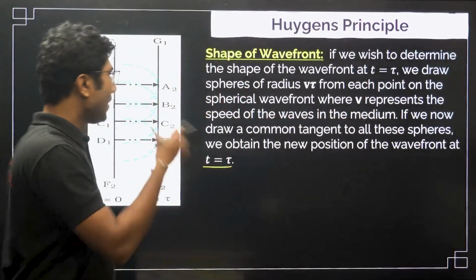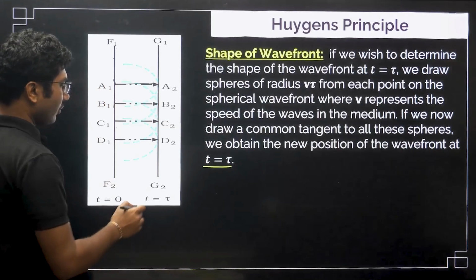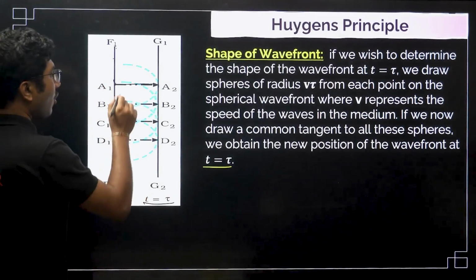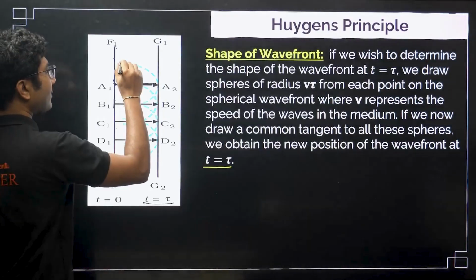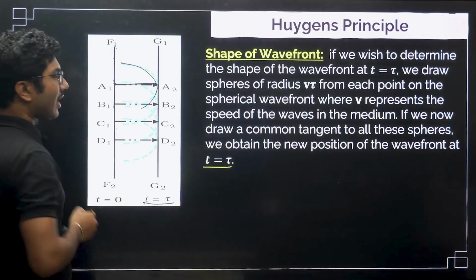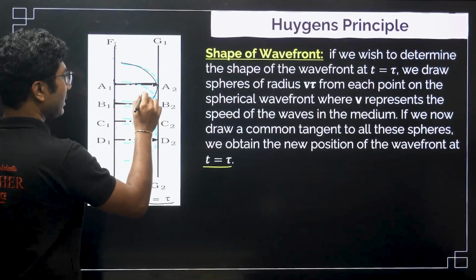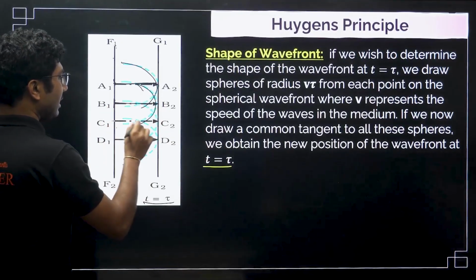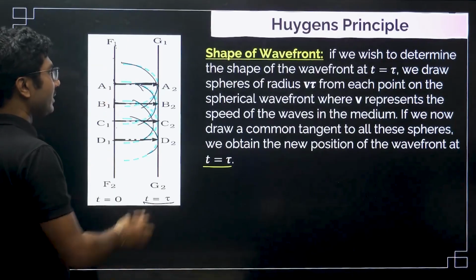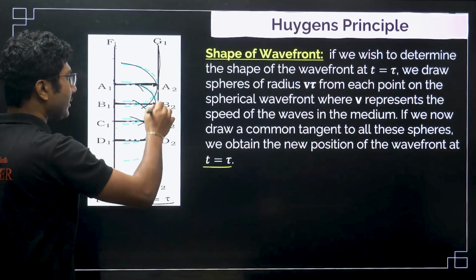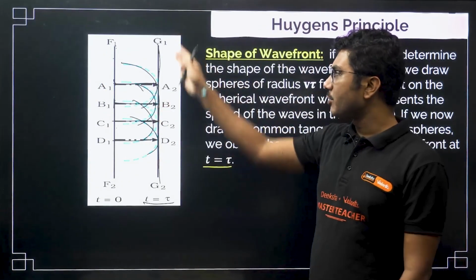a primary source. Now, you have to consider this is the direction of light. After time t = tau, what distance will it travel? Say it will travel 5 centimeter. So, you have to draw a sphere of 5 centimeter radius. From the second source also you have to draw another 5 centimeter radius. Here also 5 centimeter, here also 5 centimeter. Once you have completed the diagram, you have to draw a common tangent. That will give you the shape of the wavefront.